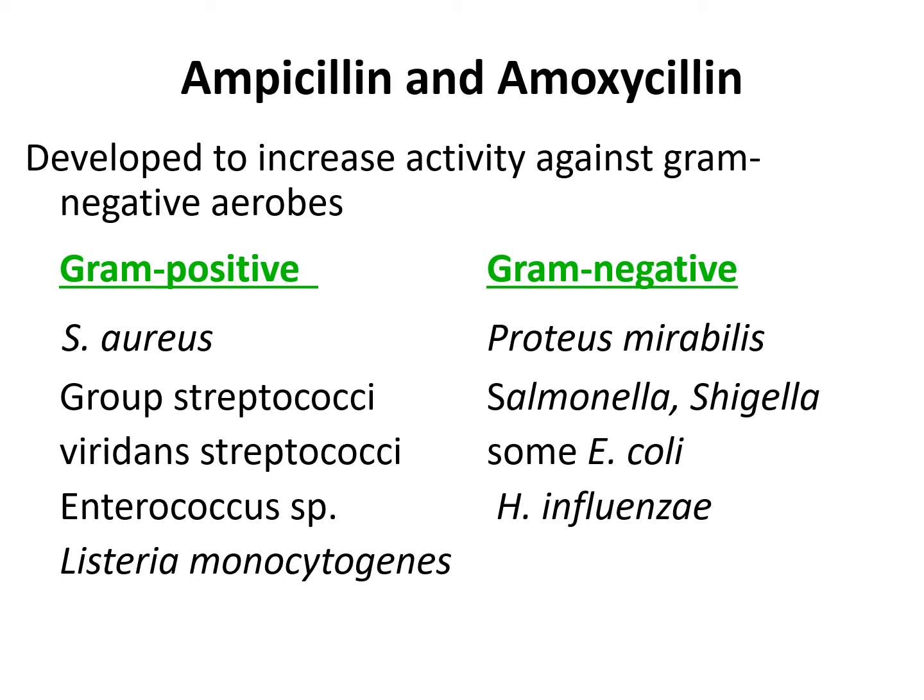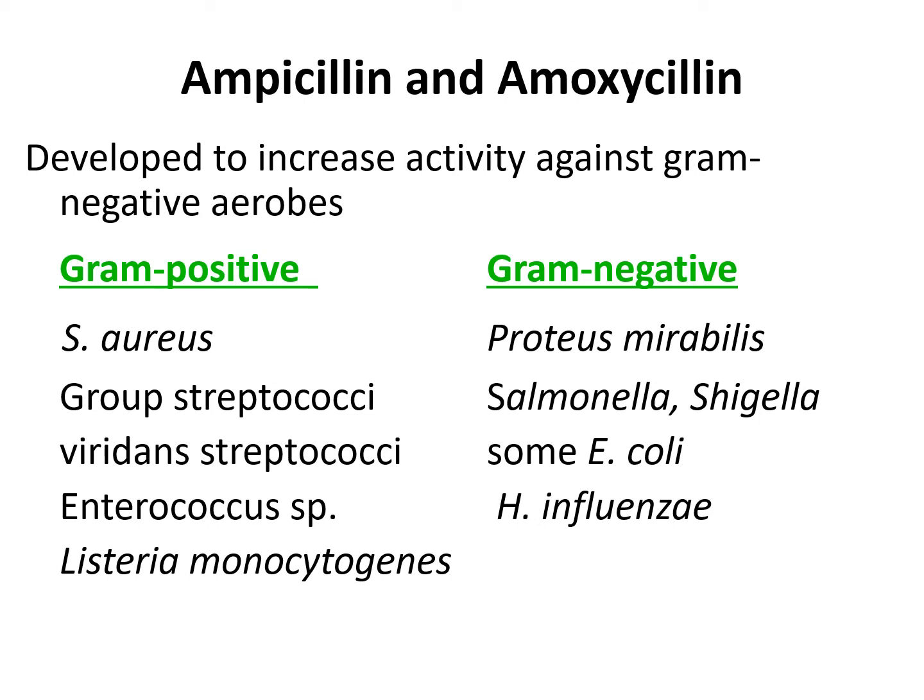Then aminopenicillin, ampicillin and amoxicillin, both are aminopenicillins. They are highly active against gram-negative microorganism like Proteus mirabilis, Salmonella, Shigella, some E. coli and H. influenzae. It also has activity against Staphylococcus aureus, some group of streptococci, Streptococcus viridans, Enterococcus, Listeria monocytogenes.